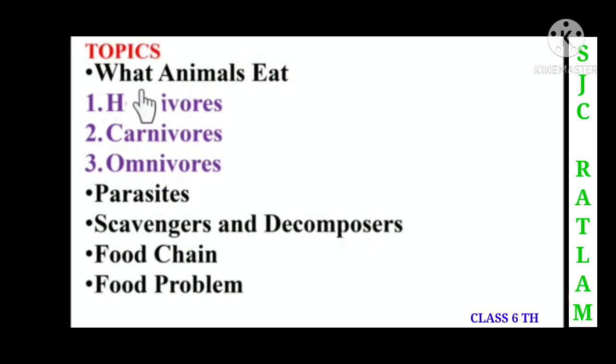The topics covered are what animals eat. In this, we are going to discuss herbivorous, carnivorous, and omnivorous. And the next topics are parasite, then scavengers and decomposers, food chain, and food problem. So children, in this video we are going to discuss these topics.